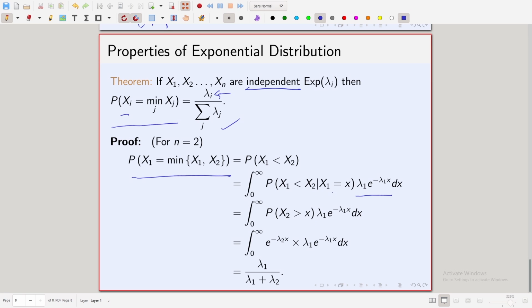If you are told that x1 is equal to x, then this becomes the probability that x2 is greater than x given that x1 equal to x.